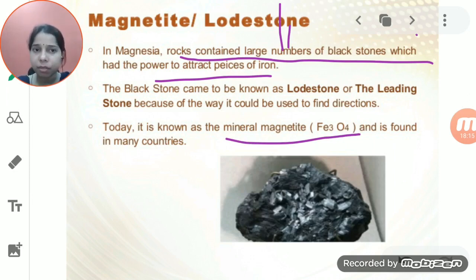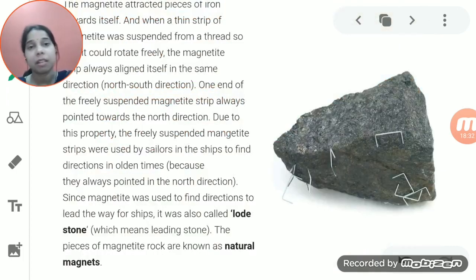Okay, students, you will understand that this is a compound which we call the mineral magnetite, and it is found in many countries. It is actually the black stone which has the power to attract pieces of iron towards itself.